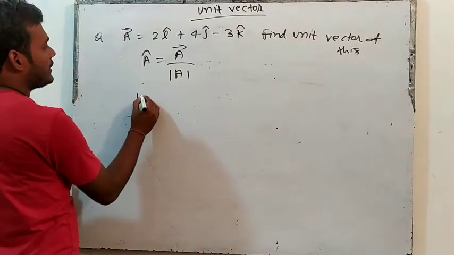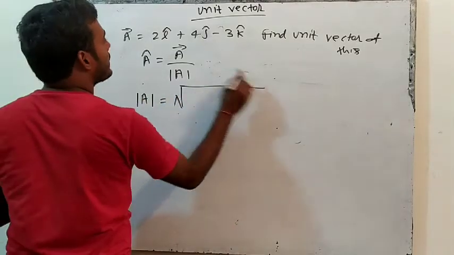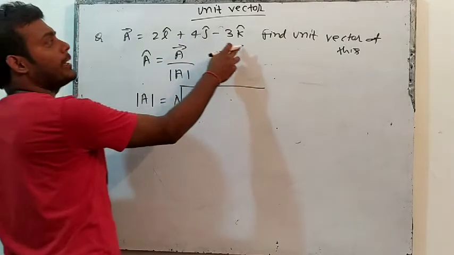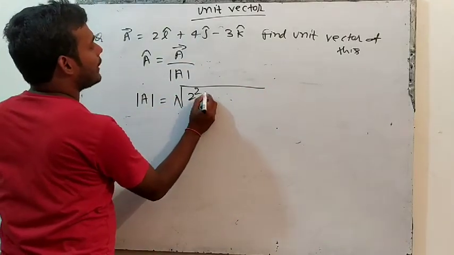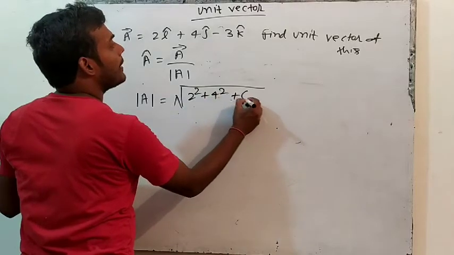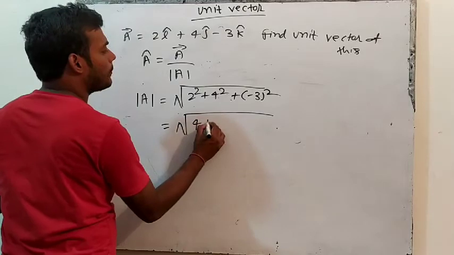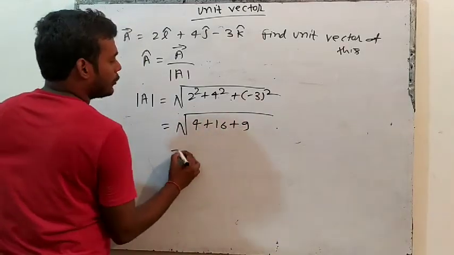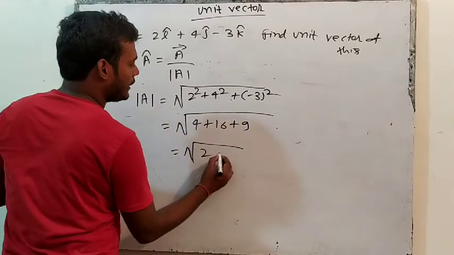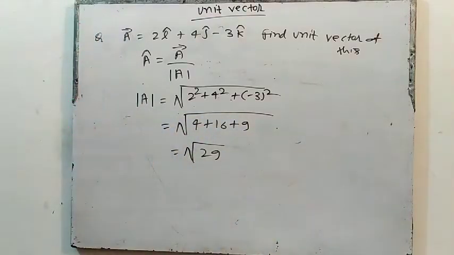So first find the magnitude of this vector. The magnitude of the vector is equal to the square root of the coefficient of i cap squared plus the coefficient of j cap squared plus the coefficient of k cap squared. So 2 square plus 4 square plus minus 3 square. If you calculate, this will be equal to the square root of 4 plus 16 plus 9. So this will be 29.